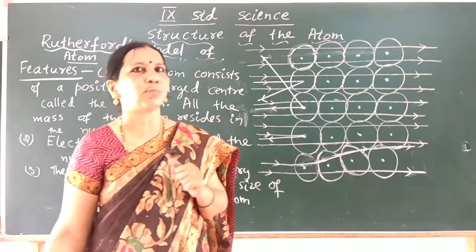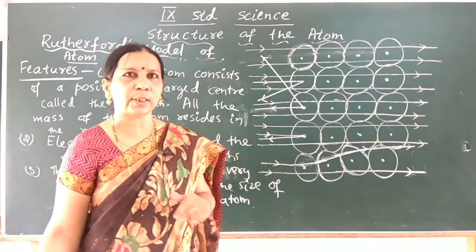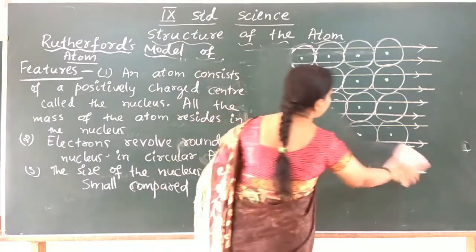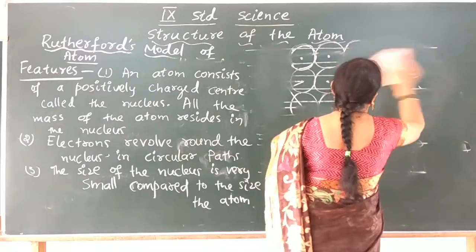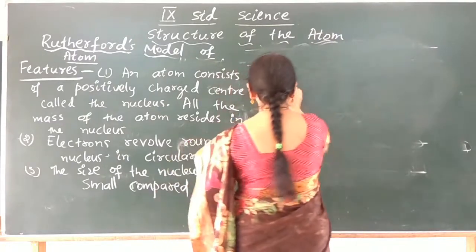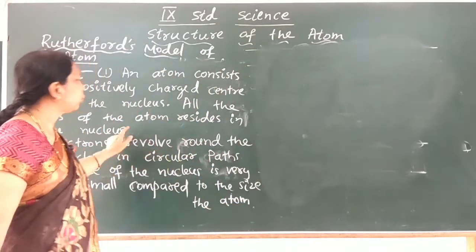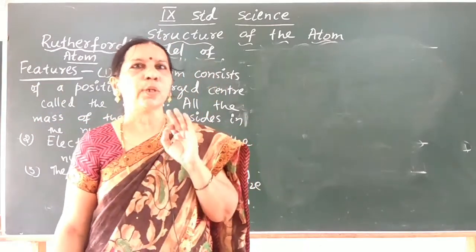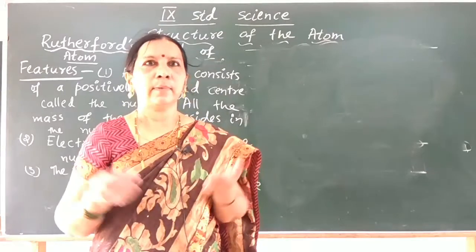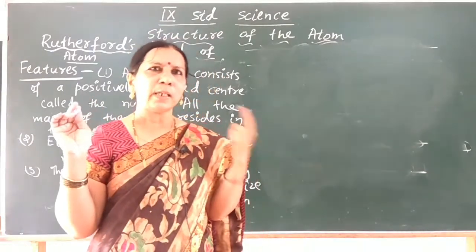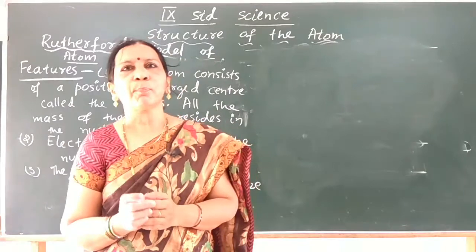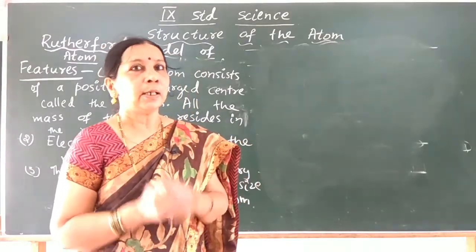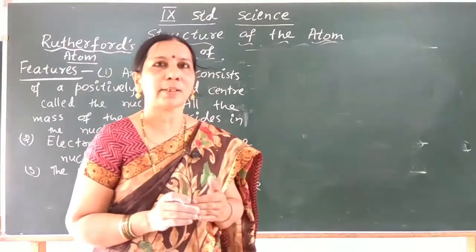What limitations does his model have? Again, very important, children. The limitations of Rutherford's model of atom. See, he explained that electrons revolve round the nucleus in circular paths. Any particle in a circular orbit undergoes acceleration. So, any particle in circular paths or circular orbits would undergo acceleration. And during this acceleration, what happens?